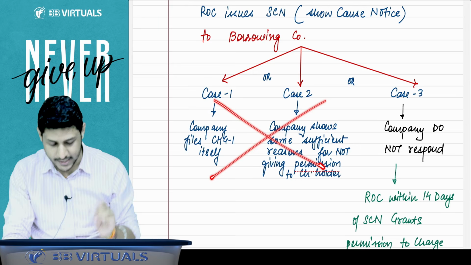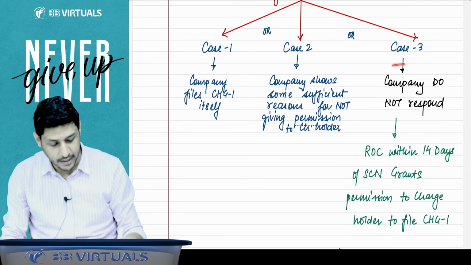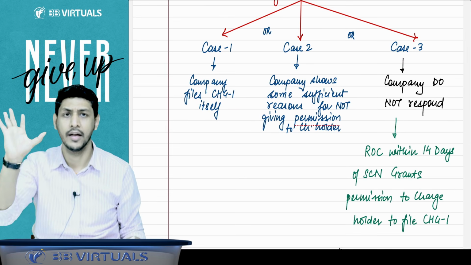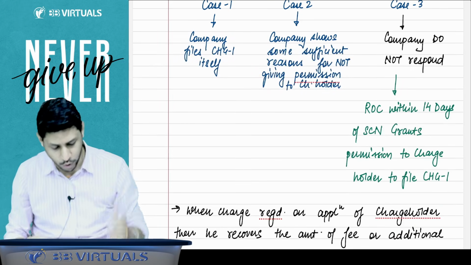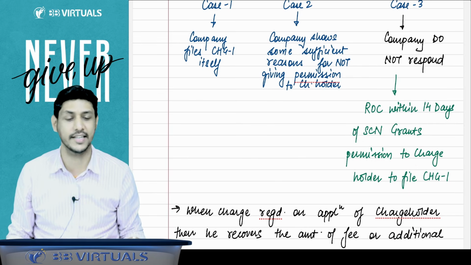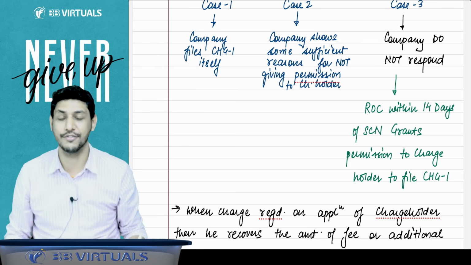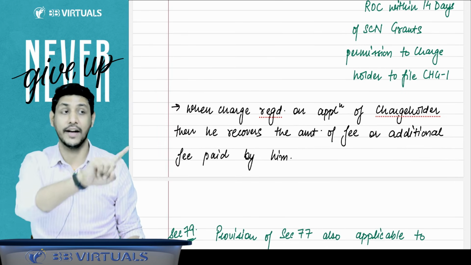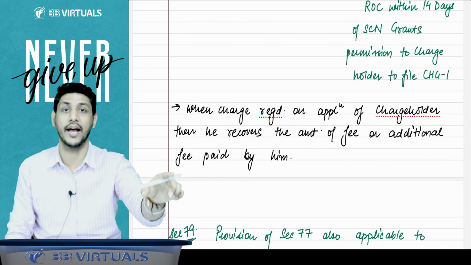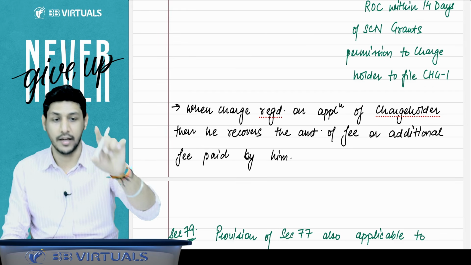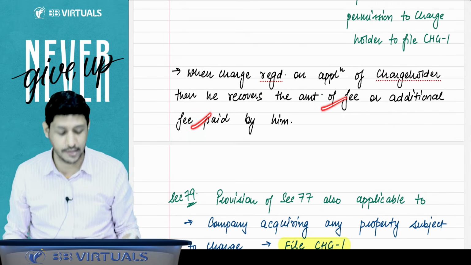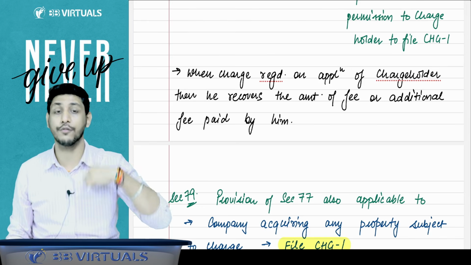But if neither of these cases applies, then the third case is that the company is not responding. If the company is not responding, the ROC says, now sit at your home. Within 14 days of the show cause notice, the ROC grants permission to the charge holder to file CHG1, and the charge holder will file the CHG1 with the ROC. When the charge holder files CHG1 and the charge is registered, all the fees and expenses the charge holder has spent will be recovered from the company.